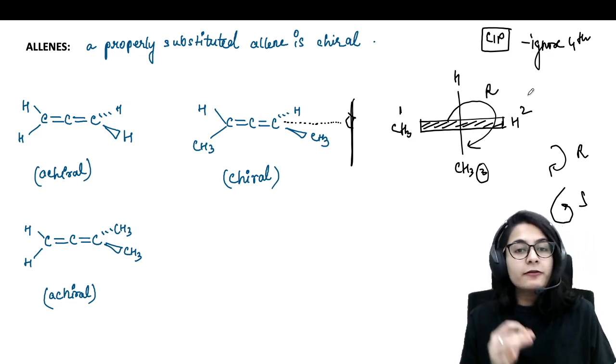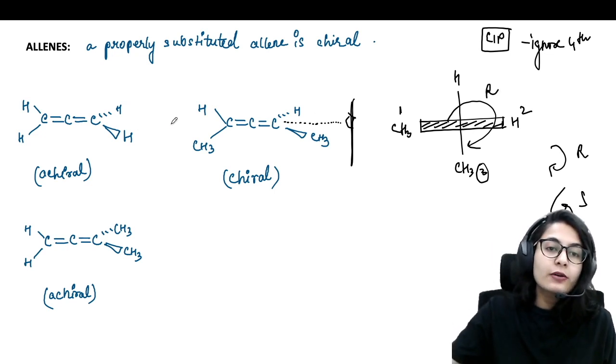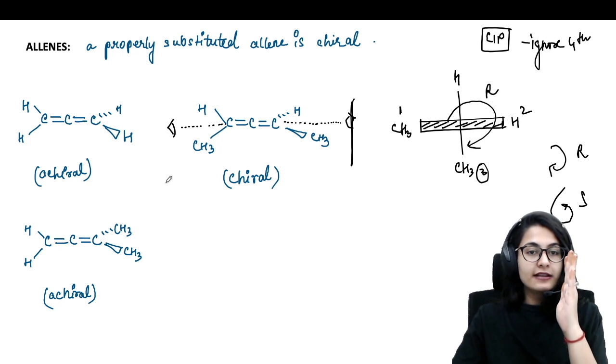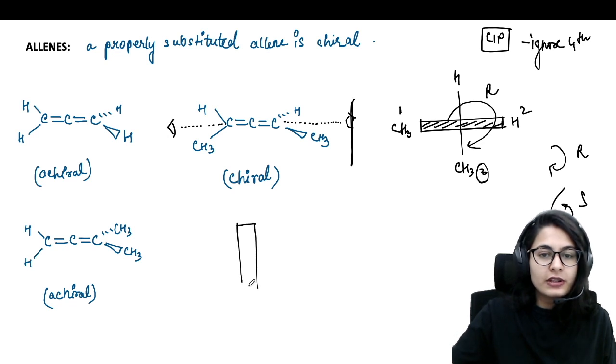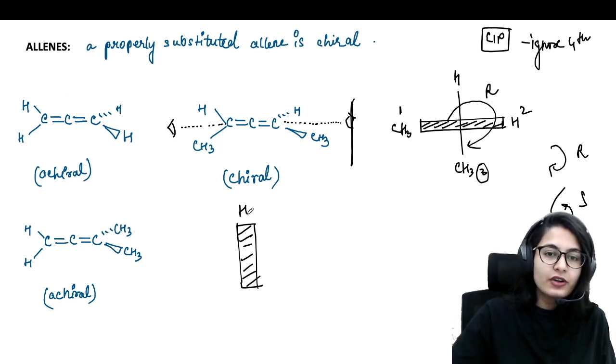Now, if you want to confirm this, you can look at the molecule from the other side. Let's say you are visualizing the molecule from this side, and you see a vertical line. You see that this hydrogen is on the top, the methyl is on the bottom. So you see a vertical bold line. The first thing that we see, we write as a bold line. Hydrogen is on the top, methyl is on the bottom.